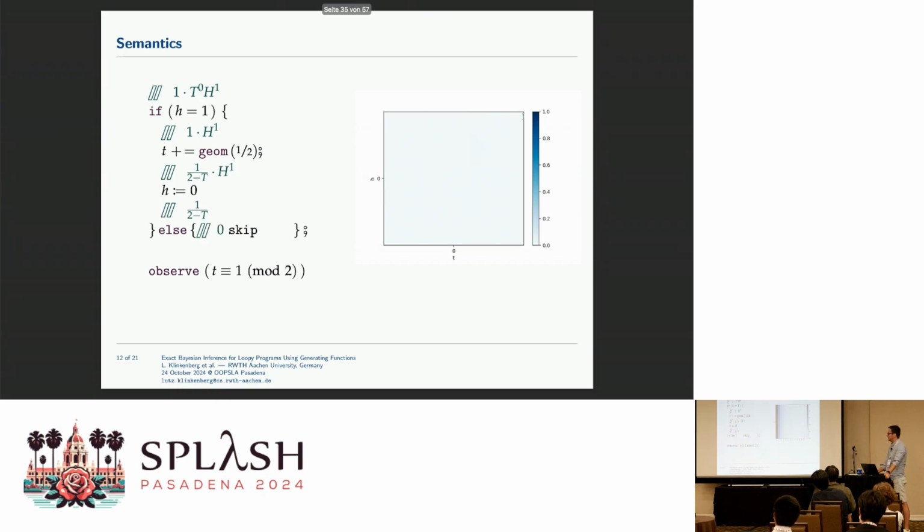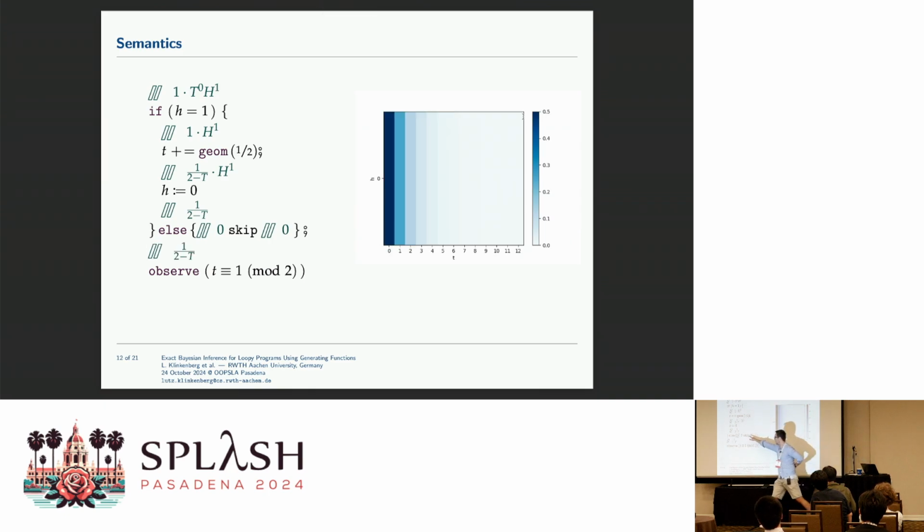Now we do the same for the else branch, but nothing actually fulfills the else branch right here. If h is not 1, then you don't get anything. So this is 0, but the program also does nothing, so it doesn't change. Right after it, we combine the branches, so this result and this result. And again, as the speaker before said, we don't do this in a case distinction, but we just sum them up. So this is the result.